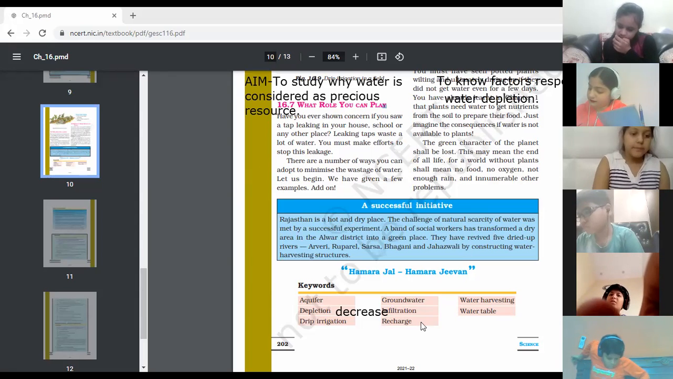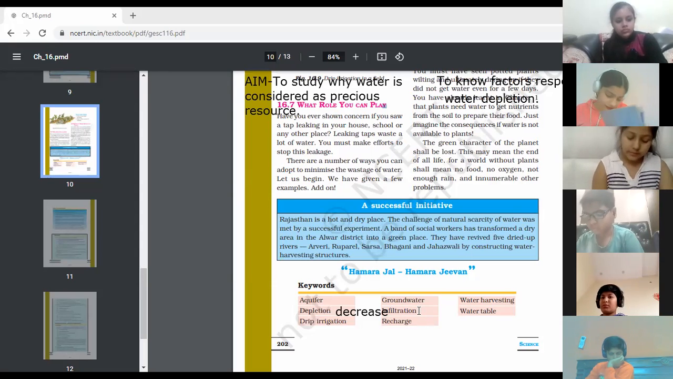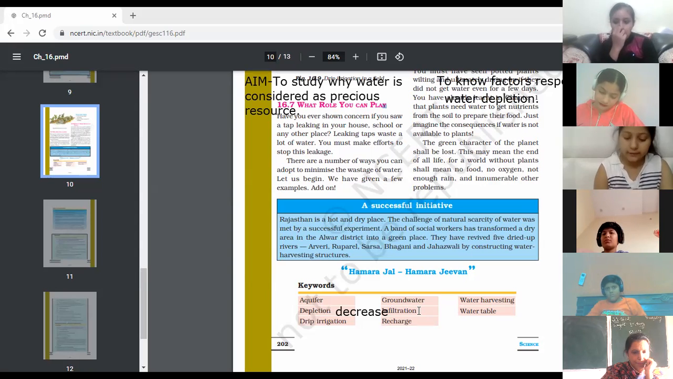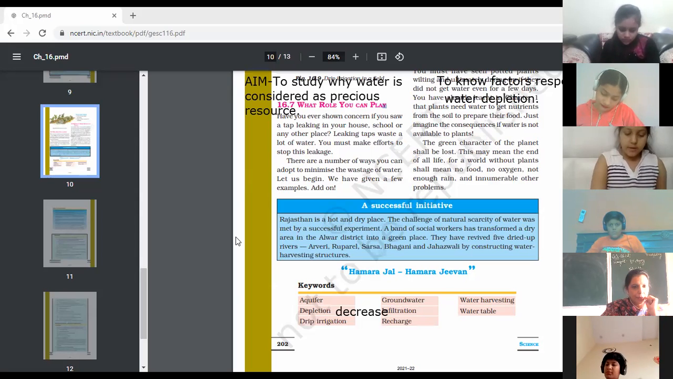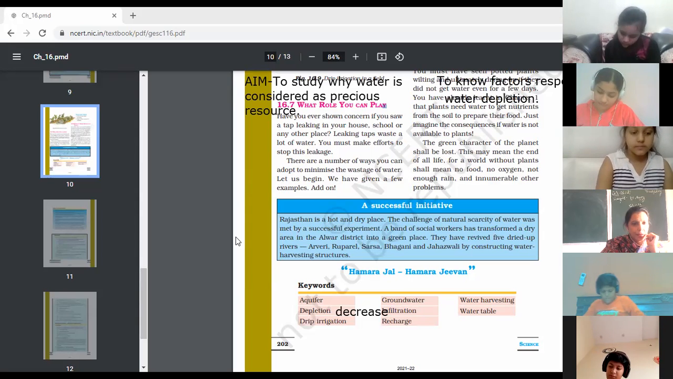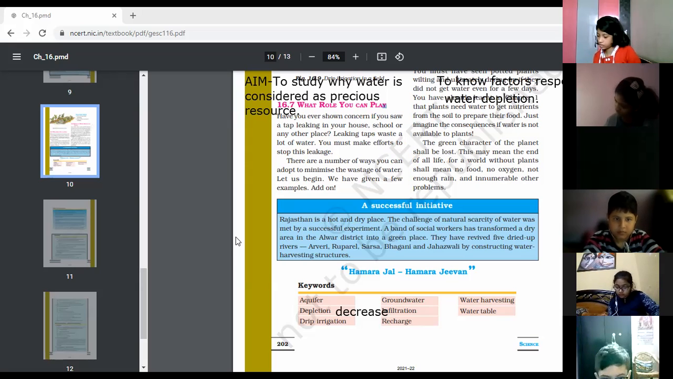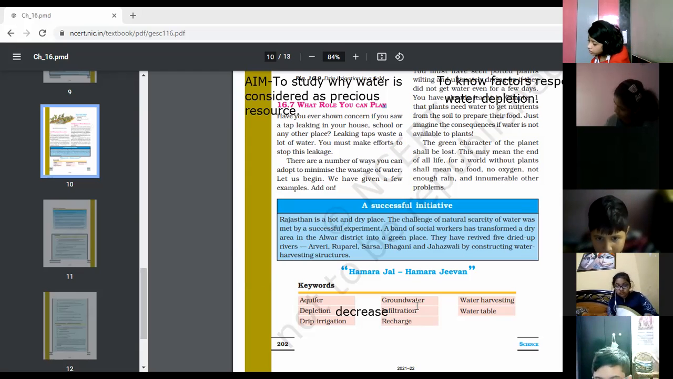Next, infiltration. Yes, Anya Jain. The process of seeping of water into the ground is called infiltration. Okay, tell the page number so that everybody can write down. Ma'am, 199. Page number 199. Find the definition of infiltration. Bhavya Joshi, are you finding the definition? Mukul, got the definition? Infiltration, page 199.